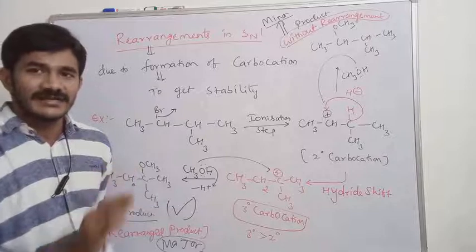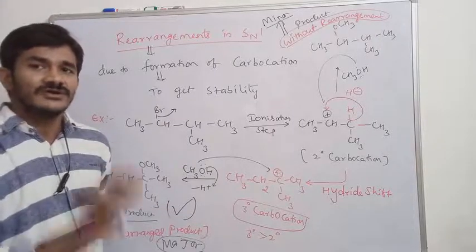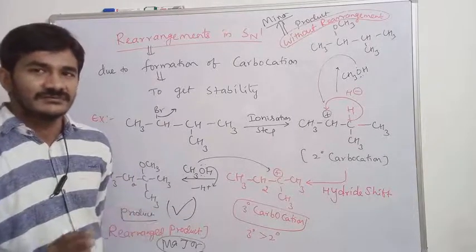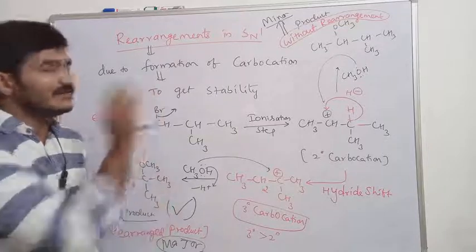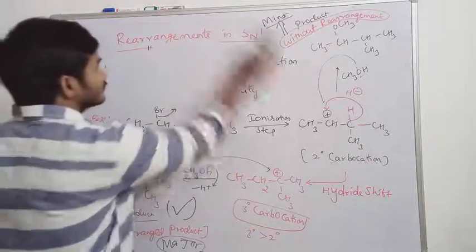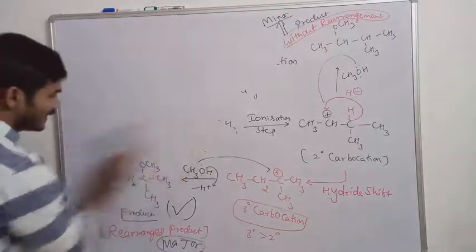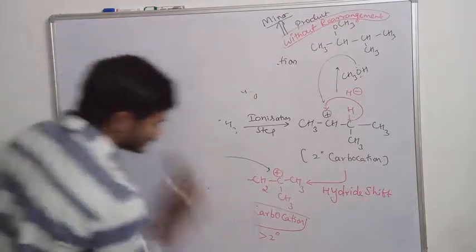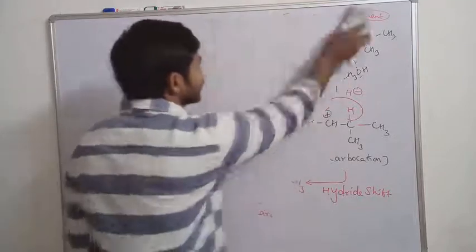There is no carbocation formation, so no rearrangement is possible in SN2, but rearrangement is possible in the SN1 mechanism. I will write some other examples. We will try to write the rearranged and unrearranged products also, and mark the major and minor.